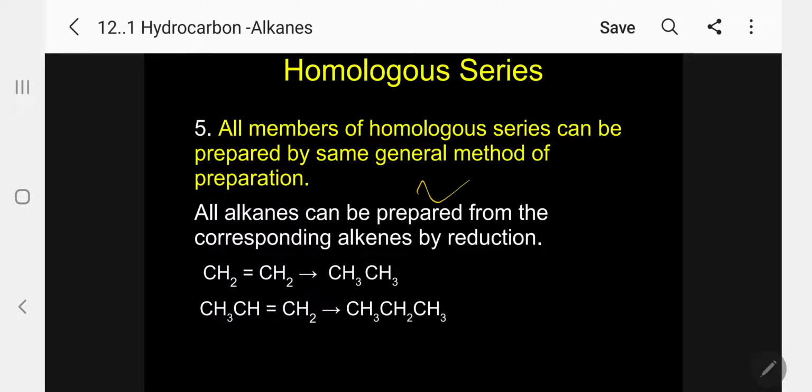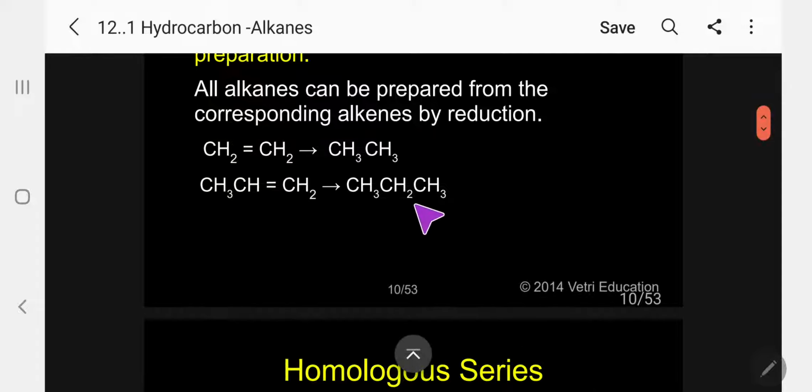All alkanes can be prepared from the corresponding alkene by reduction. Simply pass hydrogen in presence of nickel over ethylene, you get ethane. Take propene, again pass hydrogen in presence of nickel, you will get propane. So here ethylene, ethane, propene, propane. So same general method of preparation.